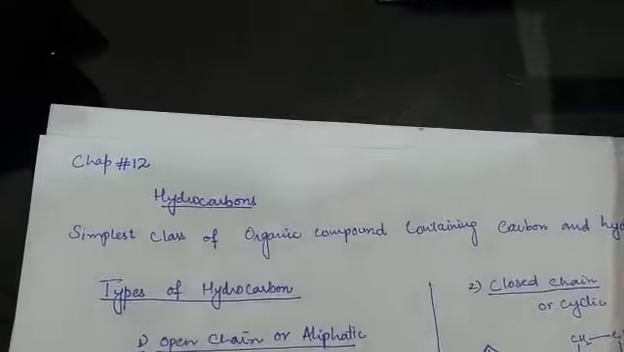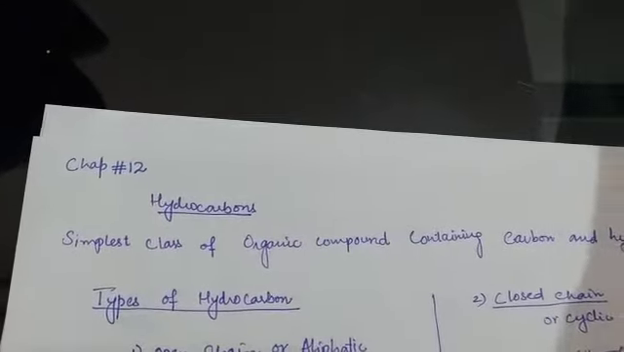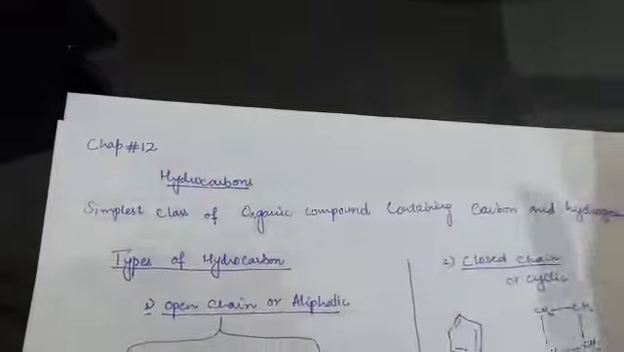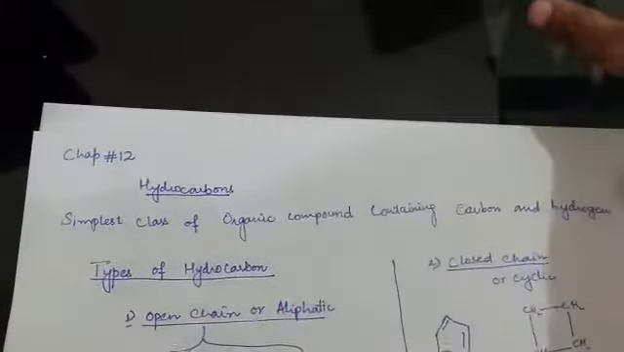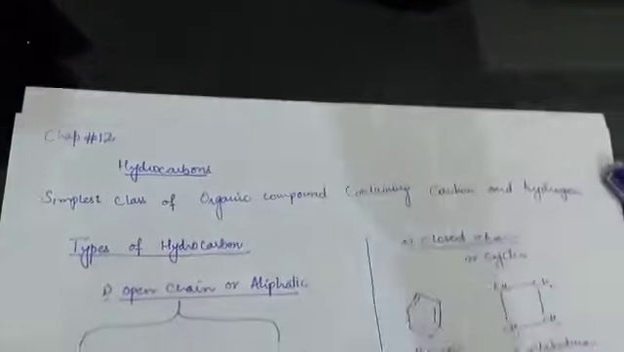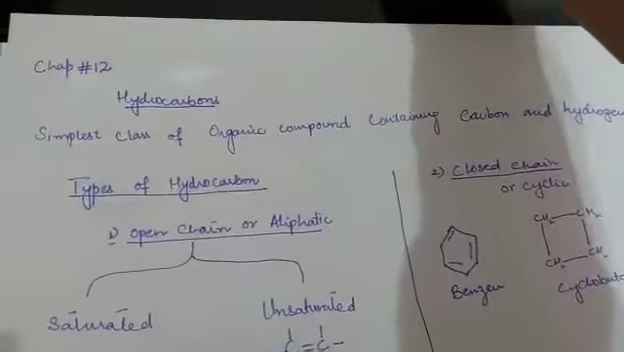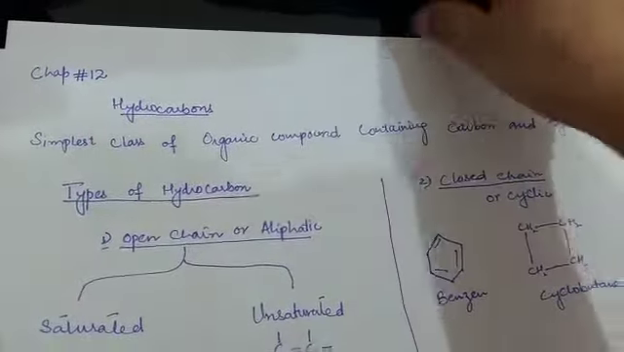And hydrocarbons are further divided into three classes, that is alkanes, alkenes and alkynes, on the basis of the bond. चलो जी start करते हैं.